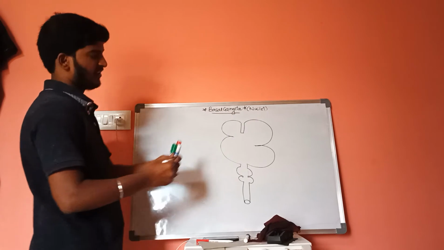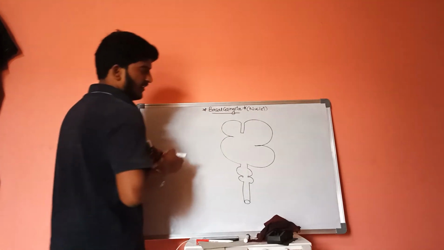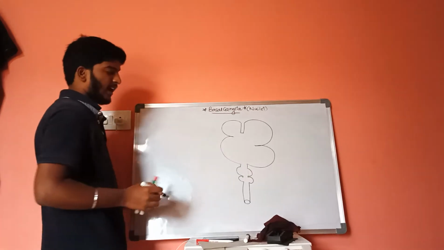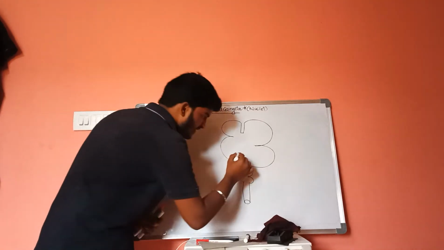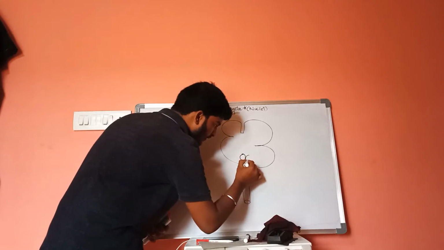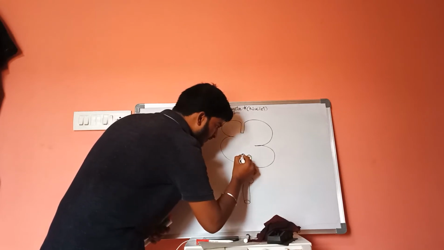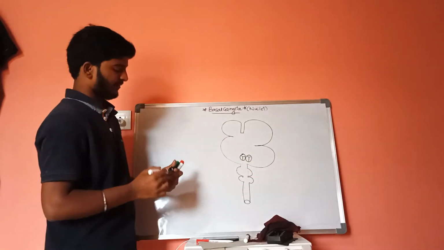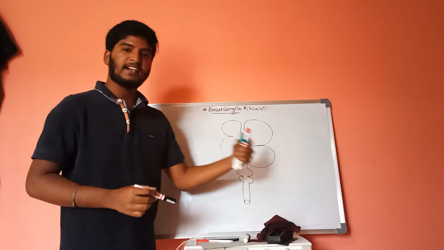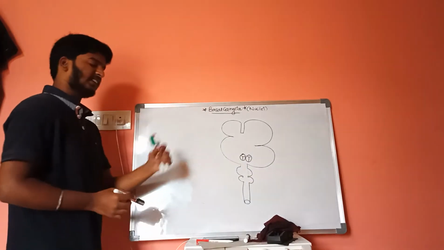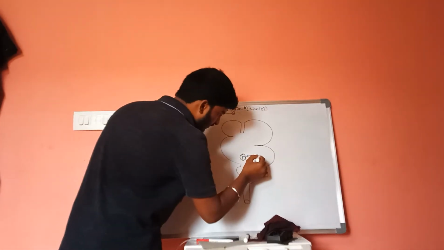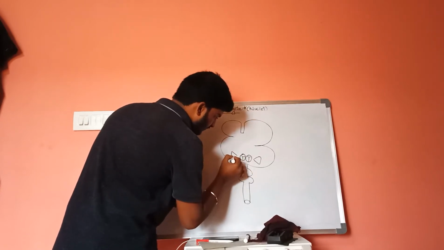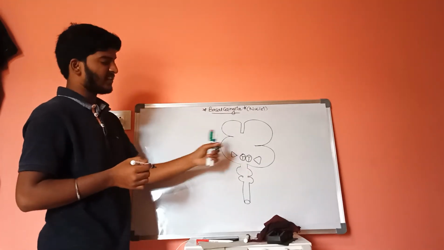Let us consider this central nervous system, in which this is the cerebral hemisphere, this is the pons, this is the medulla, and this is the midbrain. On the surface of the midbrain, we know that there is the thalamus. These two structures are called thalamus, and if we move to the lateral sides of the thalamus, on either side there is a special structure.